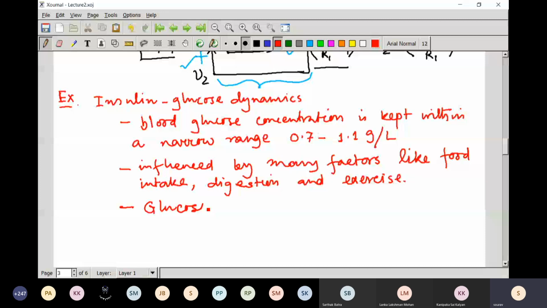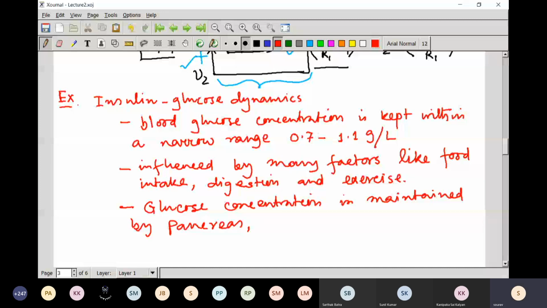Glucose concentration is maintained by the pancreas, which secretes insulin and glucagon.